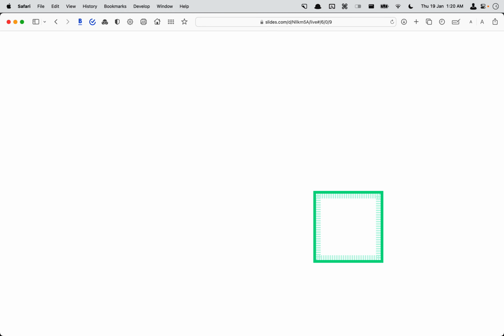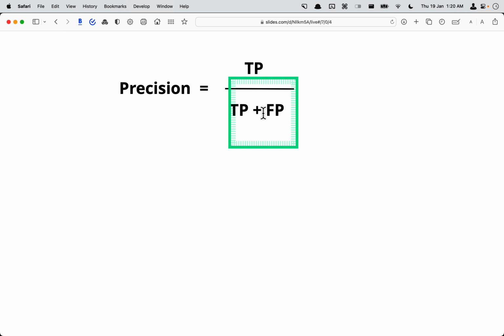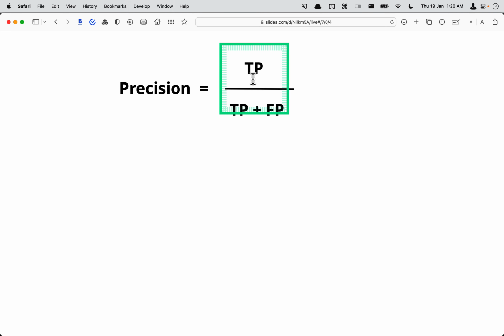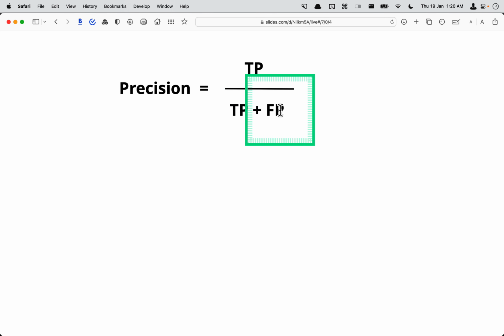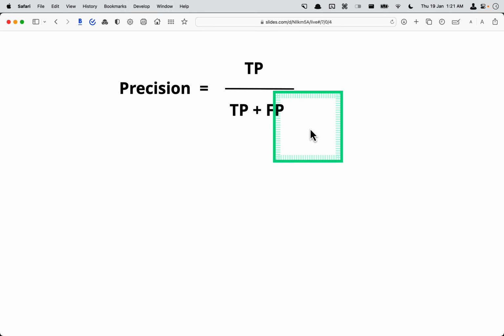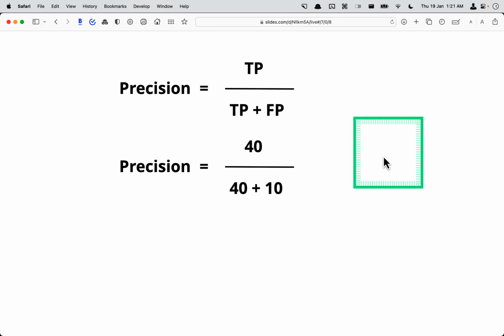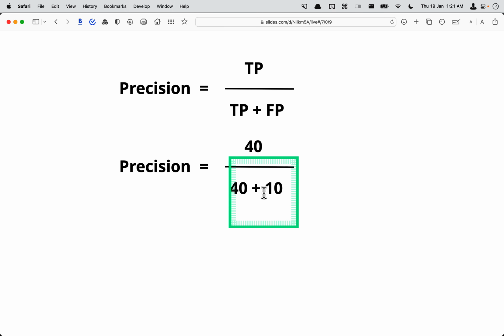Okay, so this is one of the metrics, but we have some other metrics as well. For example, precision. Precision is true positive divided by true positive plus false positive. Think of it as how precise you are with your positive observations. For example, you are trying to detect cancer. What is the precision level? How much is the true positive to false positive ratio?